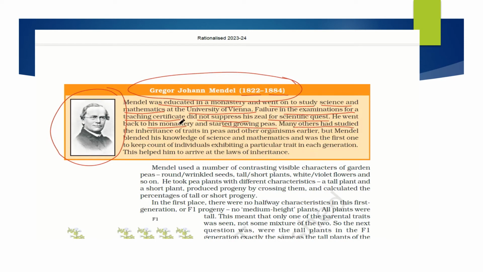Many others had studied the inheritance of traits in peas and other organisms earlier. But Mendel blended his knowledge of science and mathematics and was the first one to keep count of the individuals exhibiting a particular trait in each generation. This helped him arrive at the laws of inheritance.